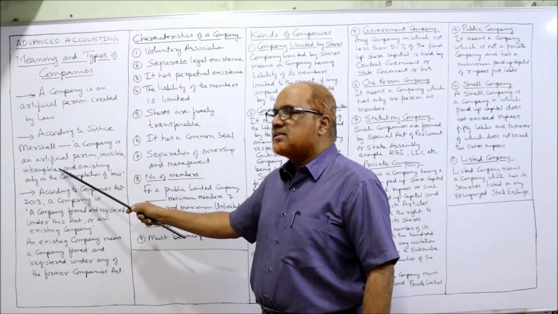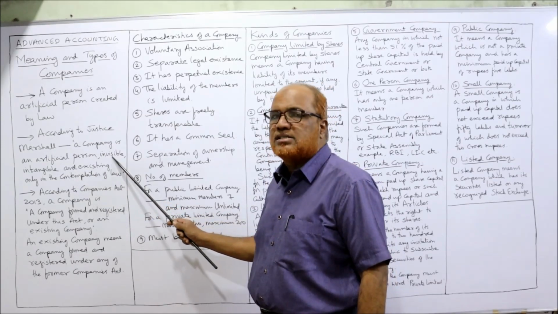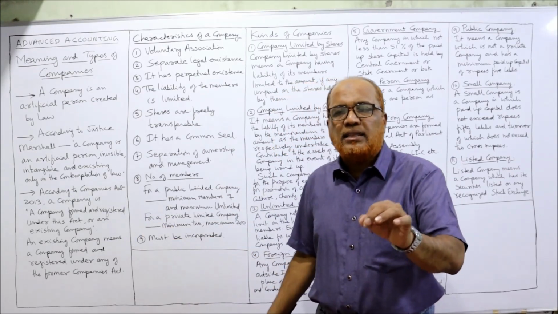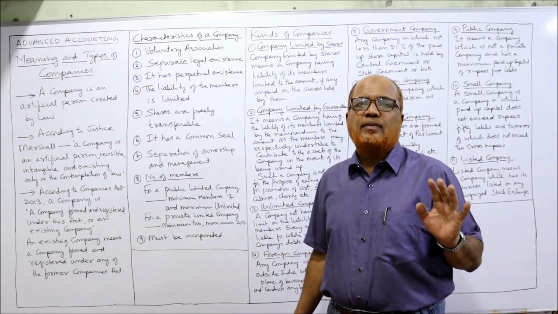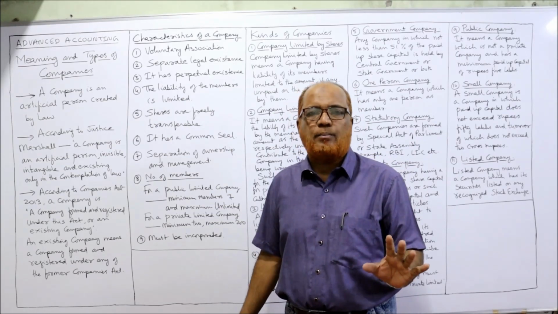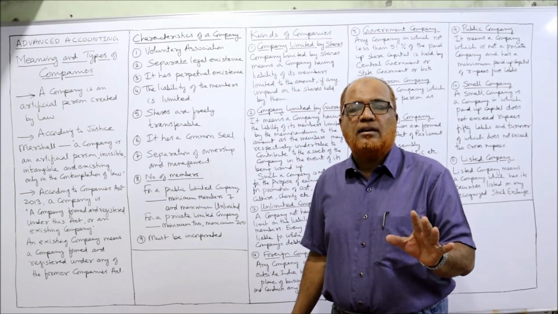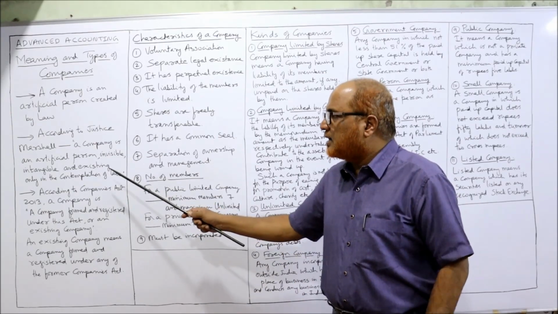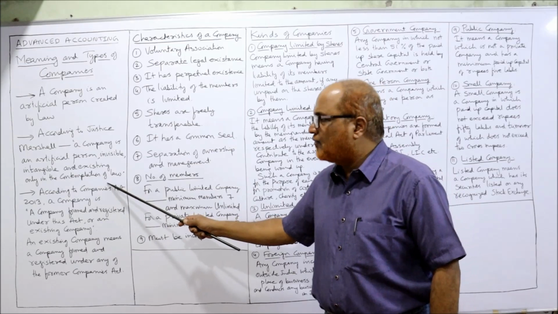So a company is an artificial person, invisible and intangible, and existing only in the contemplation of law. That means law says that this company is existing. It is not seen, it is intangible, it is invisible, and it exists only in the eyes of law.